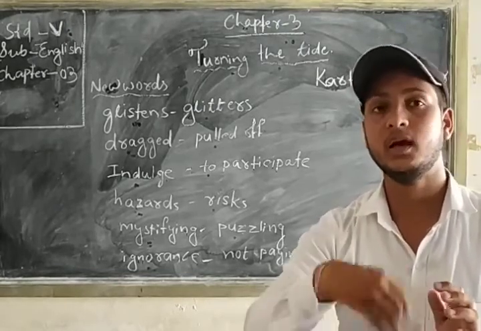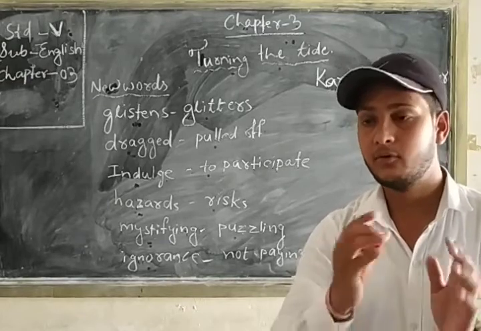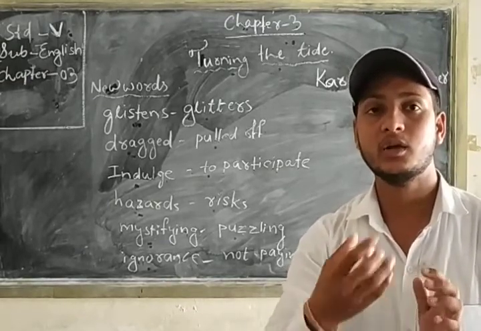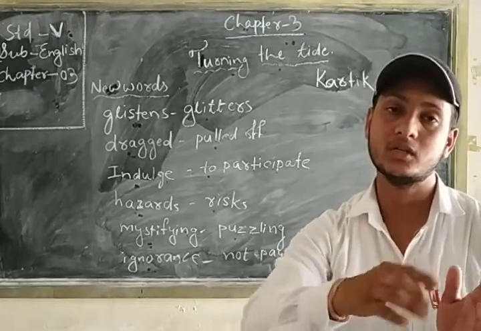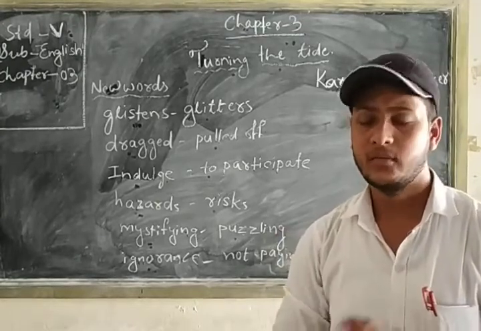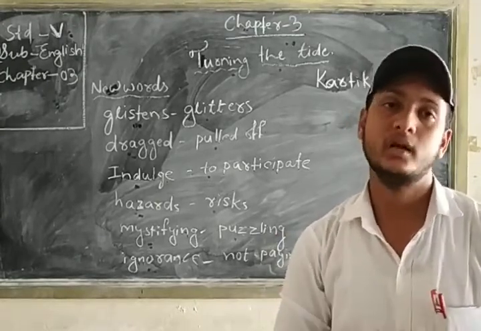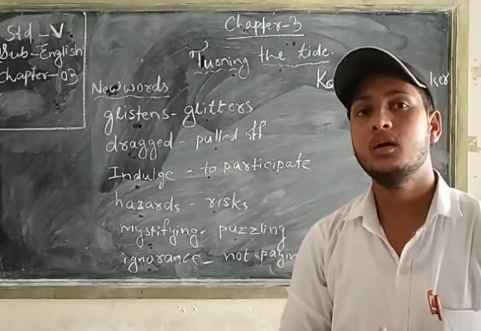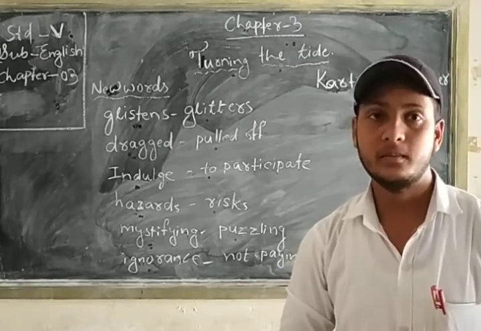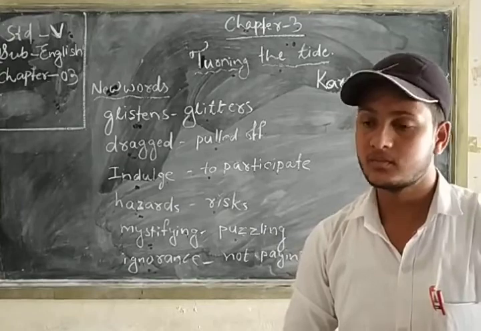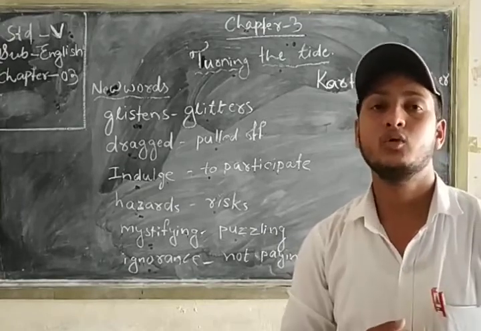If we are not careful about the conservation of these beautiful species, then they will become extinct one day if we don't pay attention to them. Okay, so it is our duty to look after them.